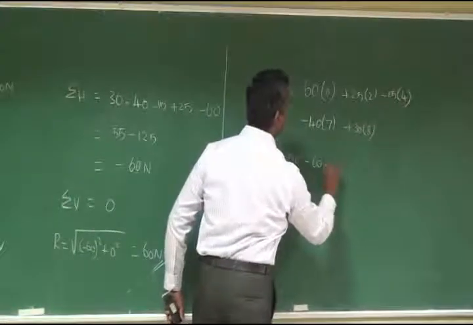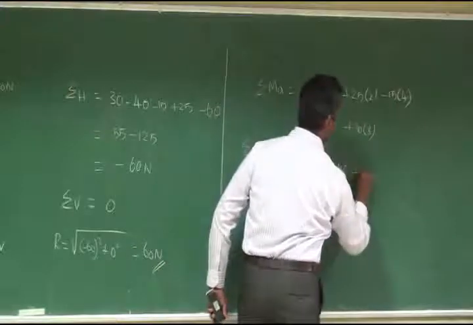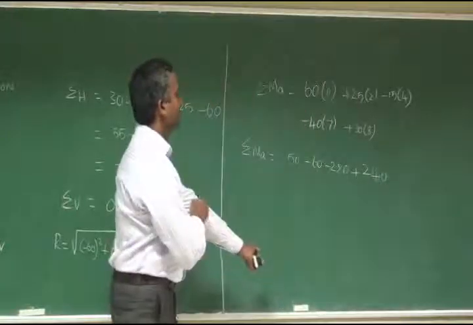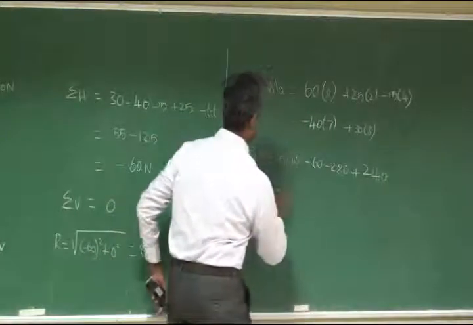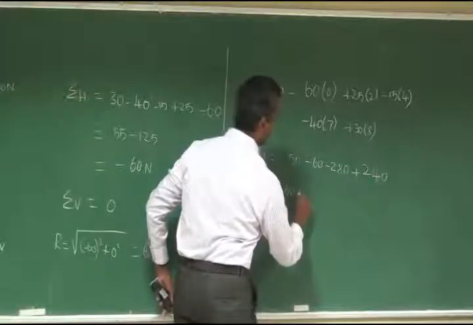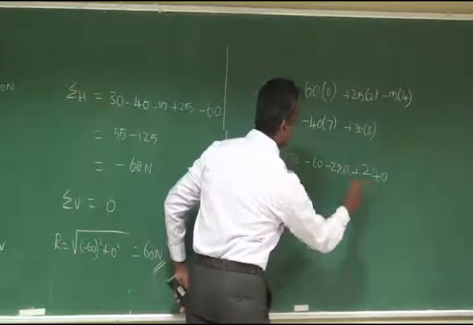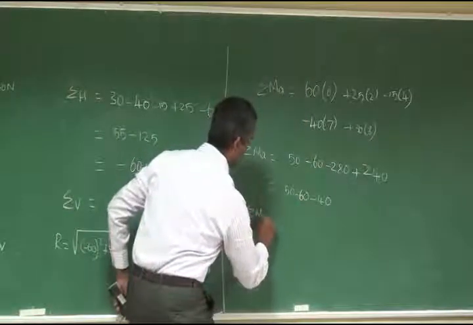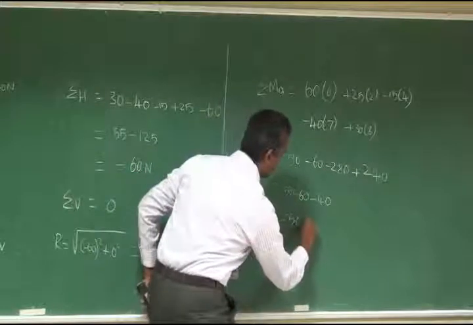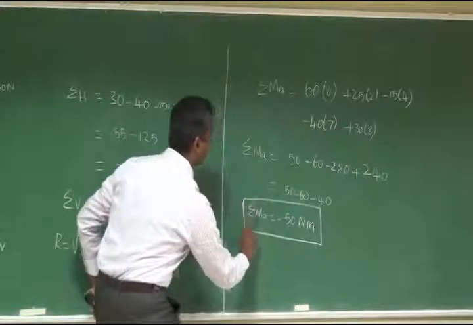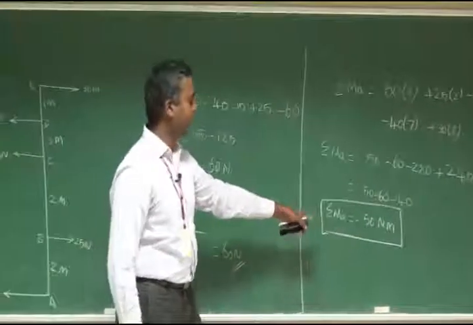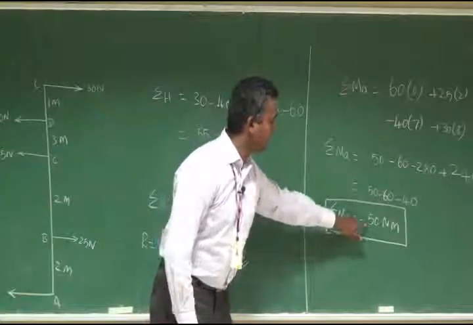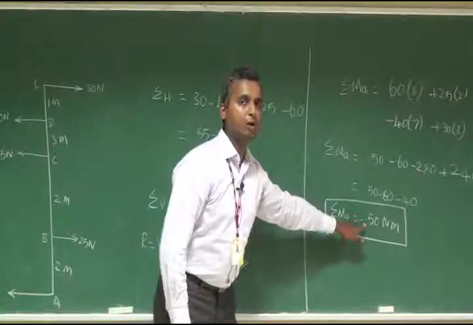60 minus 280 plus 240 is equal to 50 minus 60 minus 40, which is 100 minus 50. Sigma MA is equal to minus 50 Newton meter. So that is the value obtained here. It tells us that the summation of all the moments about point A gives a negative value, that is an anti-clockwise moment.